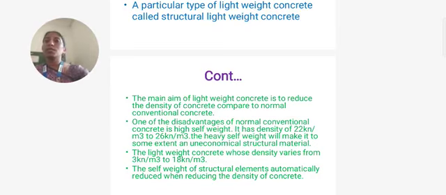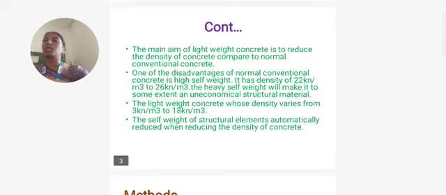The heavy self-weight makes it, to some extent, an uneconomical structural material. Lightweight concrete has a density varying from 3 to 18 kN per meter cube. The self-weight of the structural elements is automatically reduced when the density of the concrete is reduced.